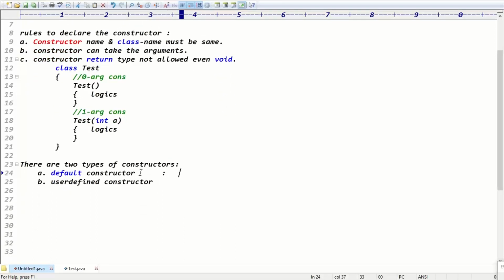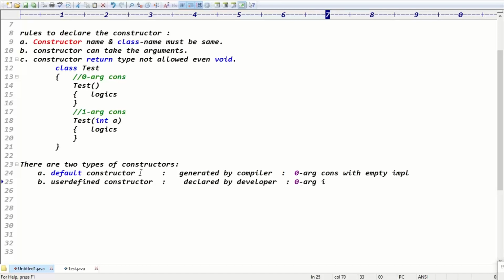Guys, who generates the default constructor? Default constructors are generated by the compiler. It is a zero argument constructor with empty implementation, guys. A user defined constructor means declared by the user, the developer. Depending on the developer's requirement, he can declare either a zero argument constructor or a parameterized constructor. Guys, is it clear now?